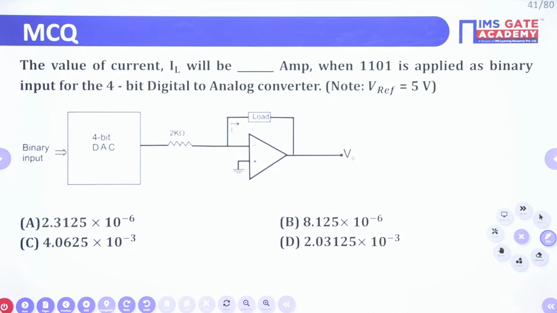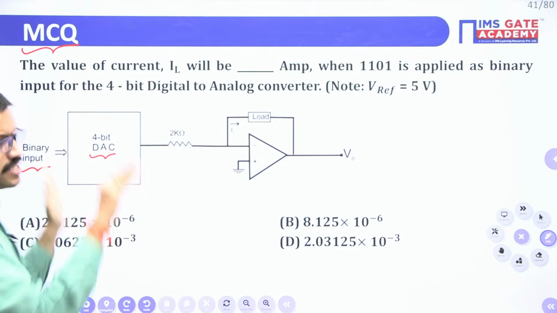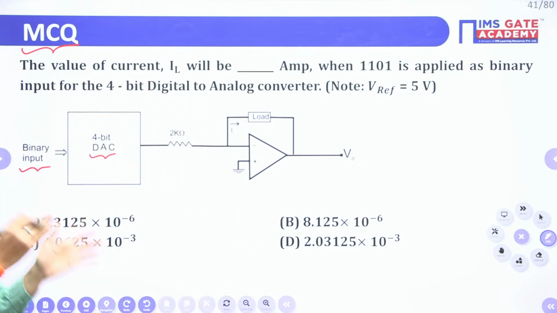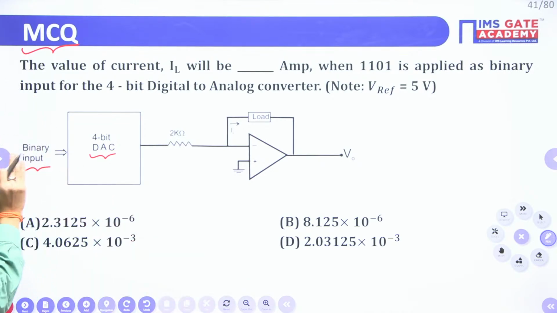This is the first question, an interesting question, which is an MCQ. That means only one option will be correct among the 4 choices. Here they have given a 4-bit DAC, and here you are given the input in binary or digital form. Both are the same. With respect to our digital circuits point of view, the terms binary and digital you can use as synonyms. But in exact form there is a slight difference between binary and digital.